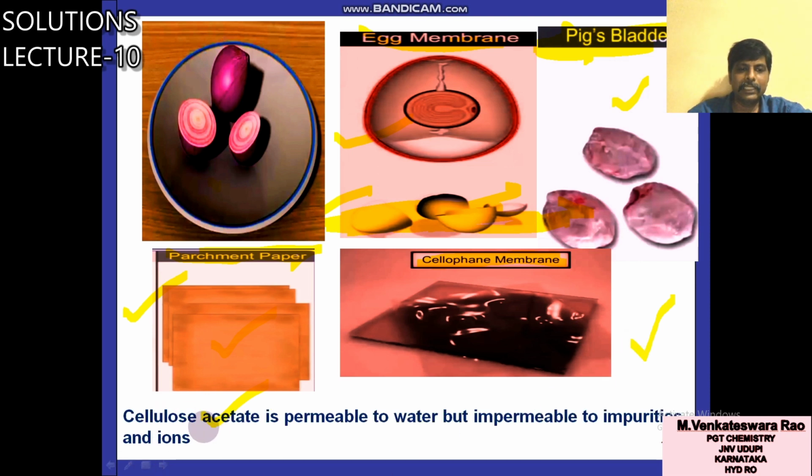So cellulose acetate is permeable to water. It allows only water but is impermeable to impurities and ions. This cellulose acetate will come at the end of the chapter today. In RO plants, it allows only water. It does not allow the impurities and ions. So that is about SPM. These are some of the various types of semi-permeable membrane.